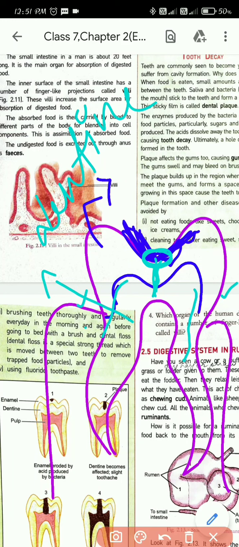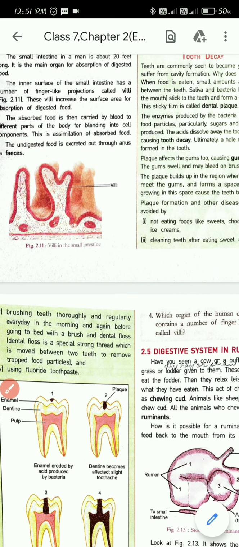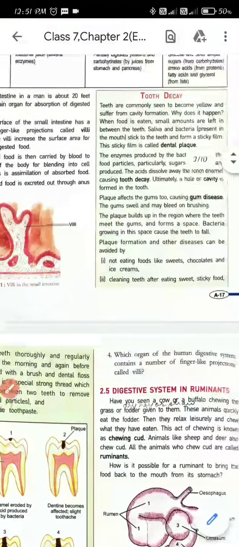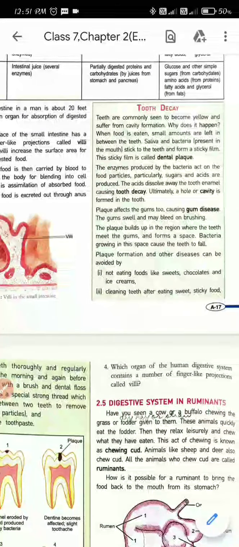Now when the plaque reaches here, you will feel a little bit of pain. Sometimes when you brush, you will see that your gums are bleeding. That happens when you have gum disease. That means your tooth decay has reached your gum.